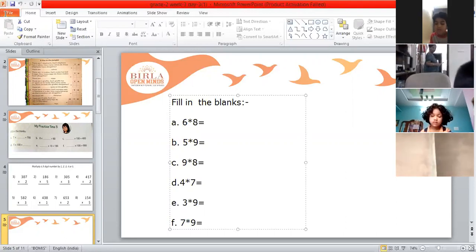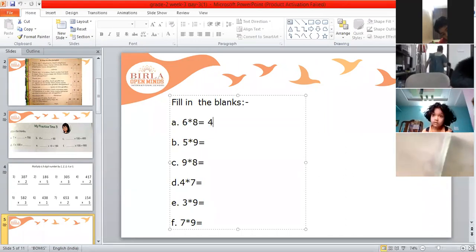Okay, that's also correct. Yes, children, 6 8s and 8 6s, both are same. So answer is 48.